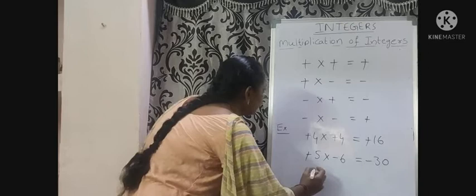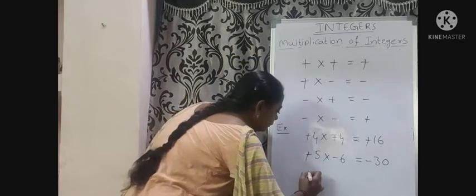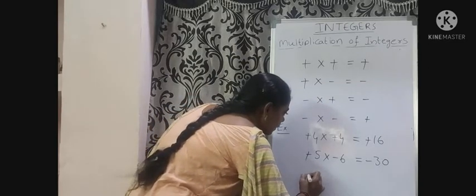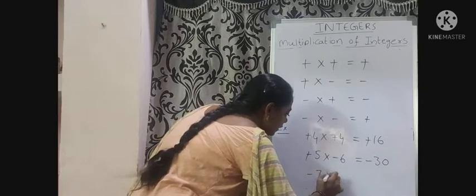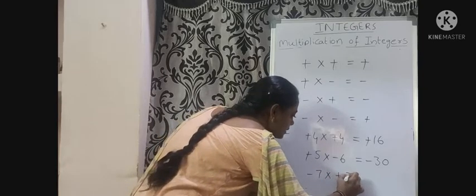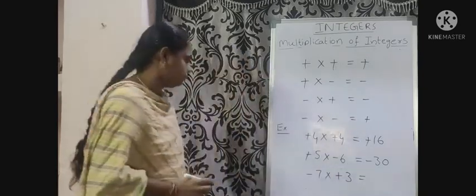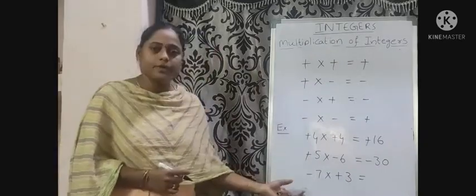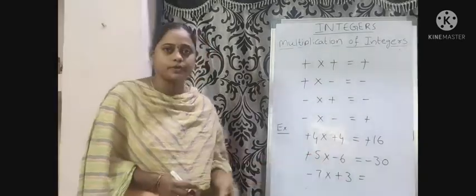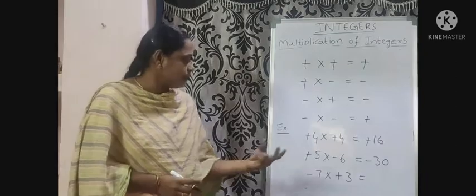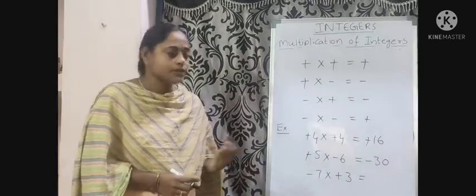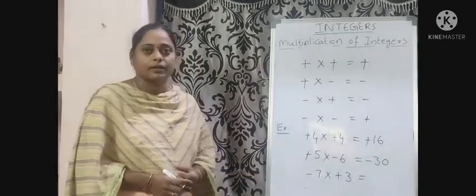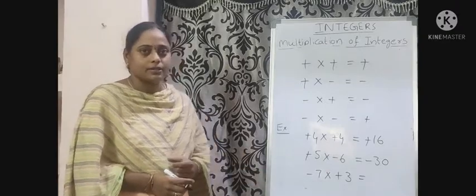We will go to another example. Minus 7 into plus 3, that equals to. Here, one negative integer and one positive integer. What is the result of the product? Which type of integer? Negative integer.